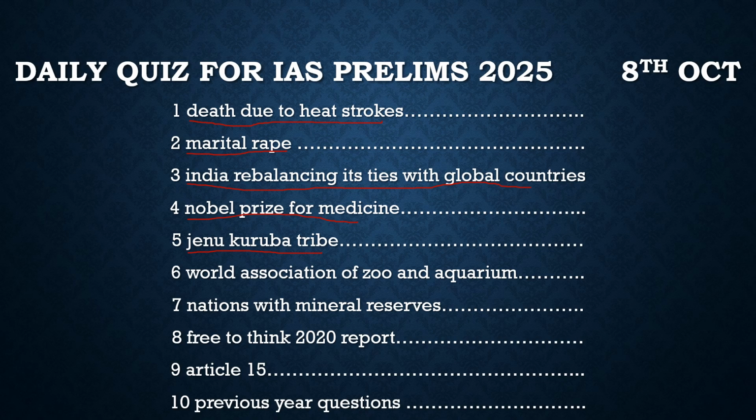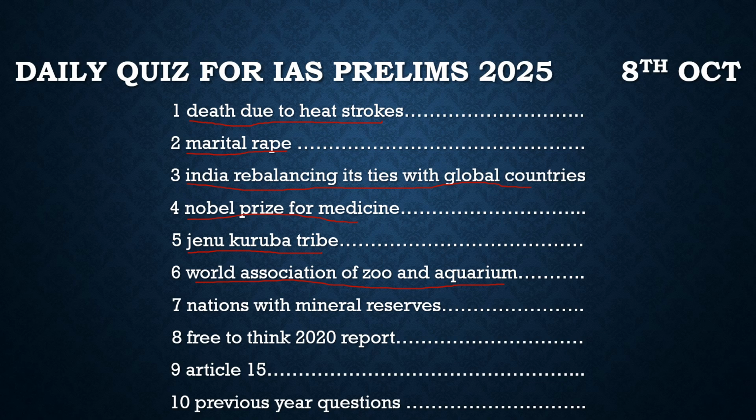After that, there was news with respect to the World Association of Zoos and Aquariums, as it has suspended the license of Delhi Zoo because of the mistreatment of the animals in the Delhi Zoo. With respect to this, we will solve a prelims based question and get more idea about it.